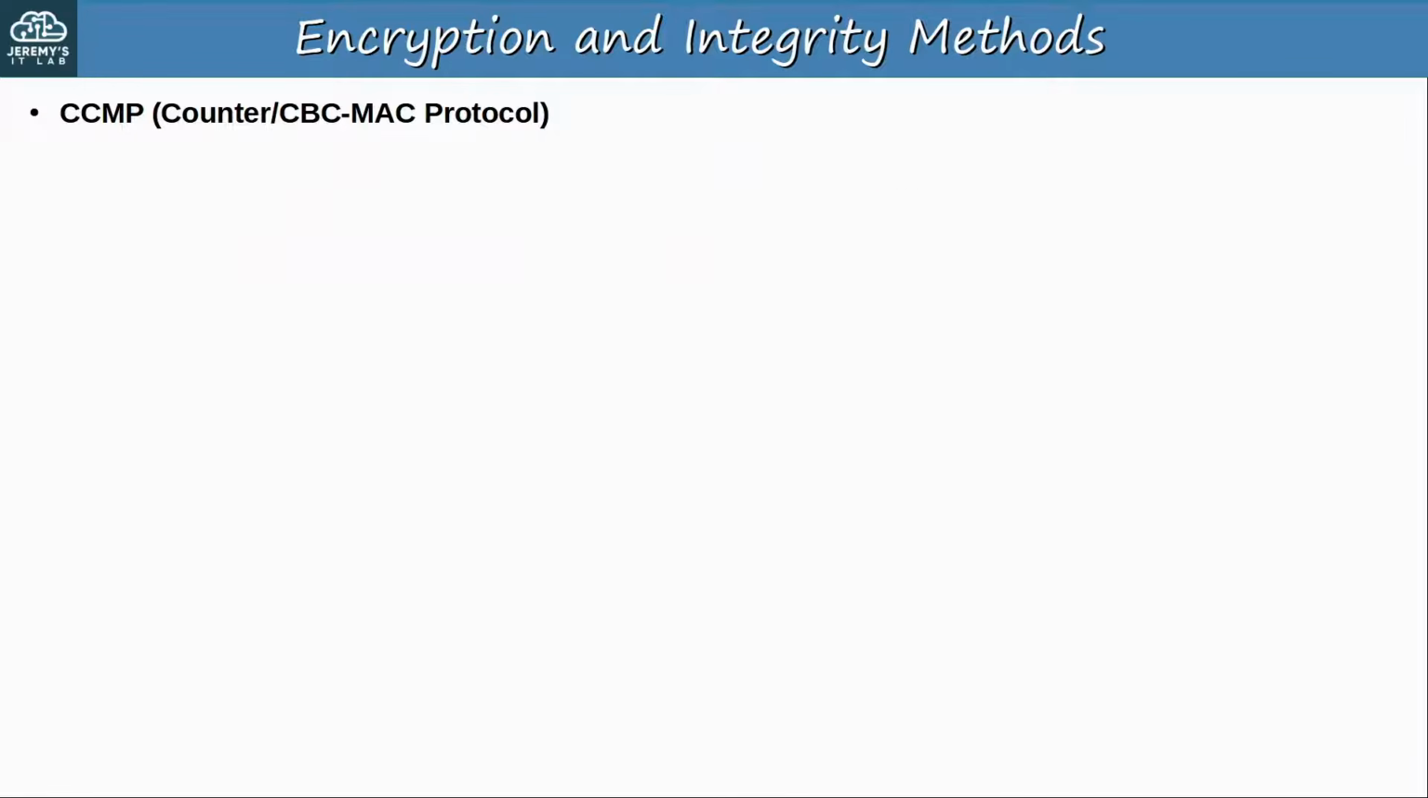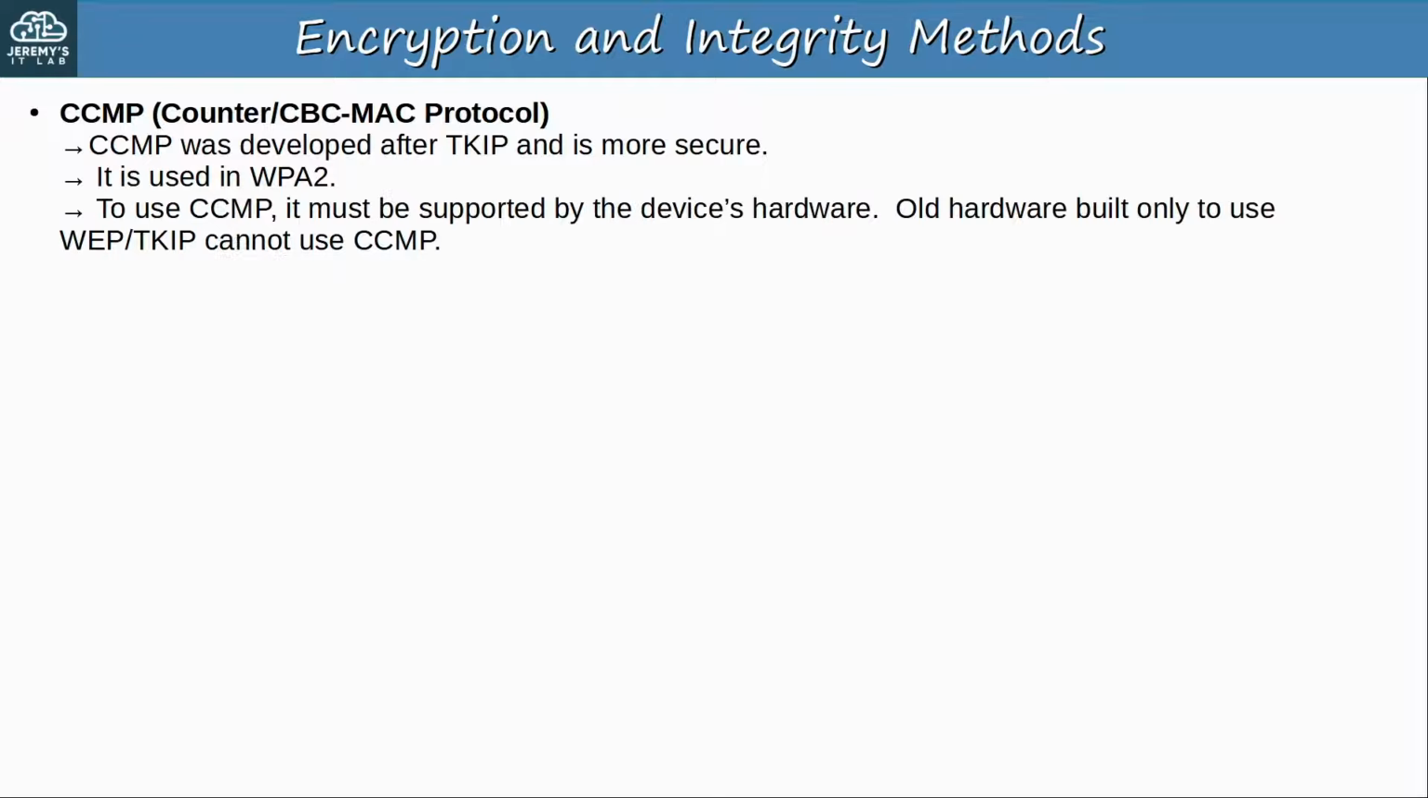Next up is CCMP, Counter CBC MAC Protocol. It was developed after TKIP and is more secure. It is used in WPA2, and again, I will explain WPA in the next section. Note that for a device to use CCMP, it must be supported by the device's hardware. Old hardware built only to use WEP or TKIP cannot use CCMP.